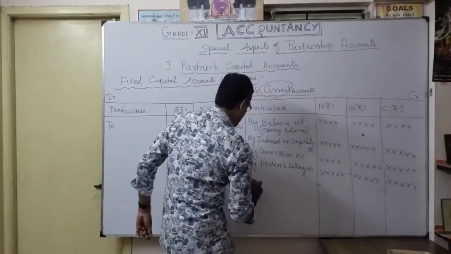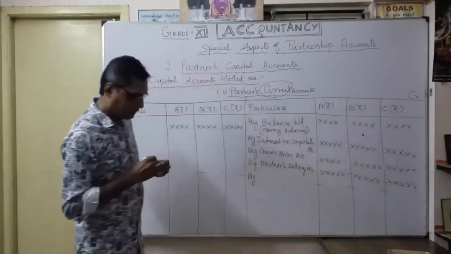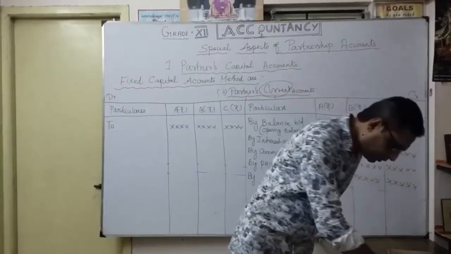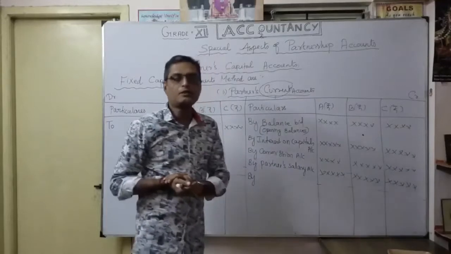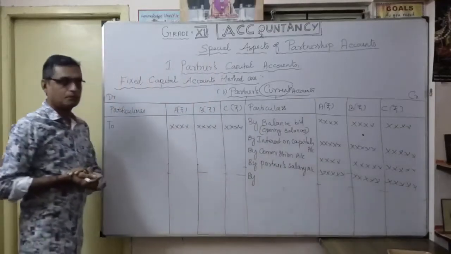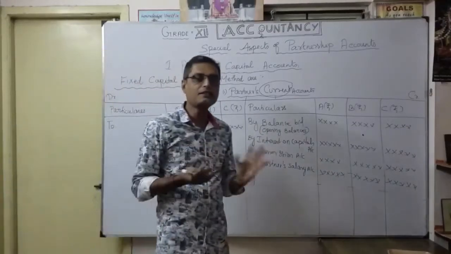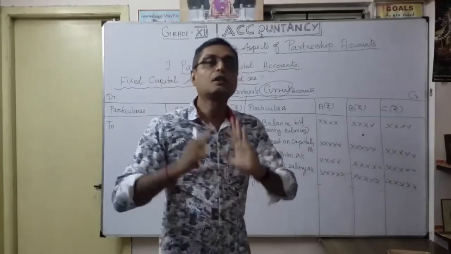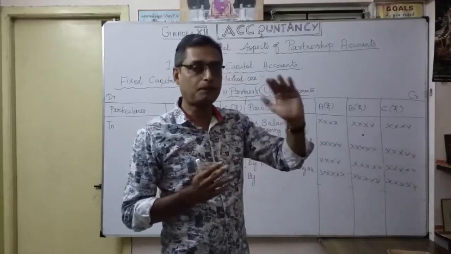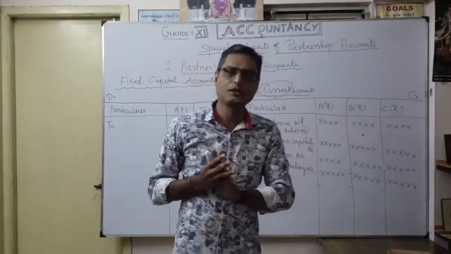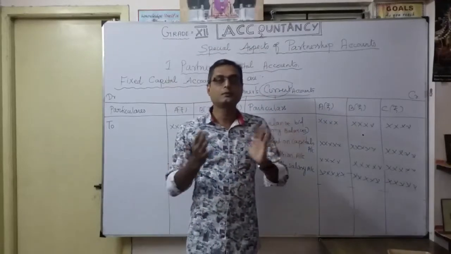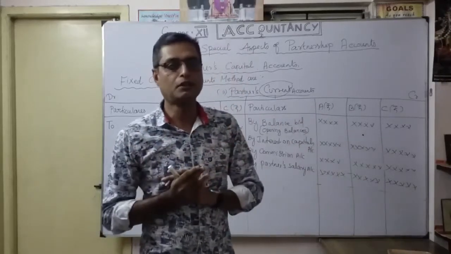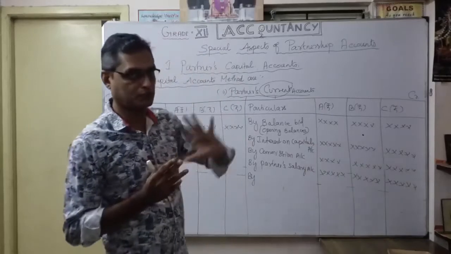Then next one, any profit earned by the partners, that you are going to show here. But here you can't show it directly. It is very important in a partnership, and we are going to see later on the profit and loss appropriation account. After preparation of the profit and loss account, we are going to prepare the profit and loss appropriation account. In our subsequent discussion we will see the format of the profit and loss appropriation account.